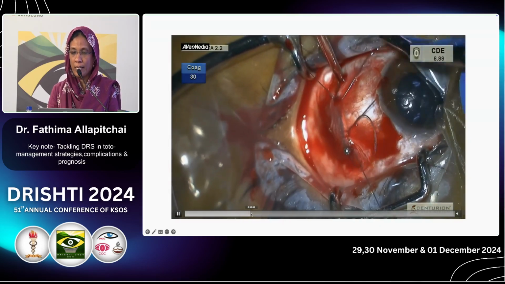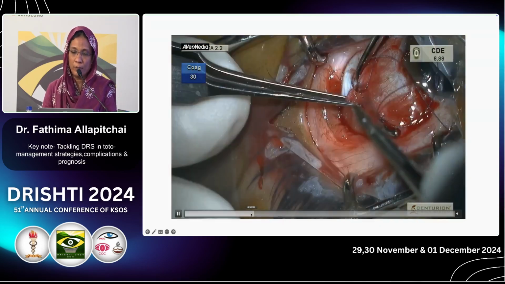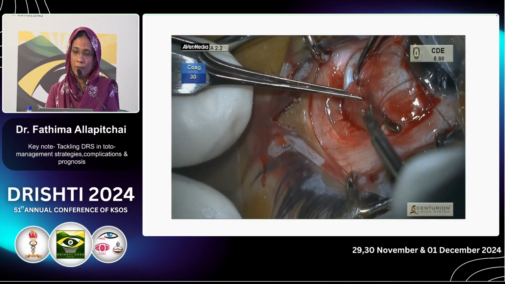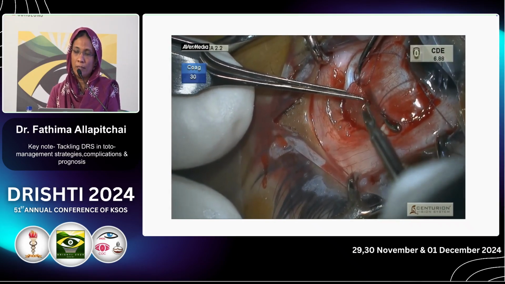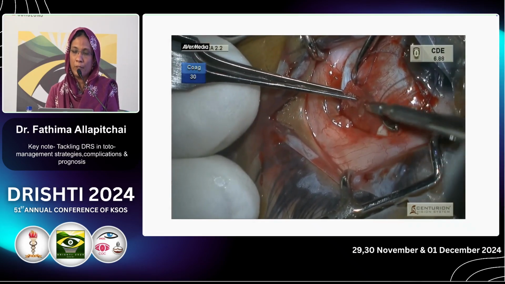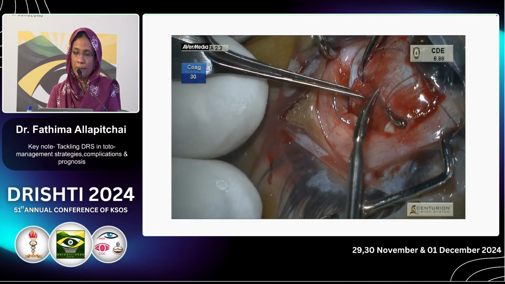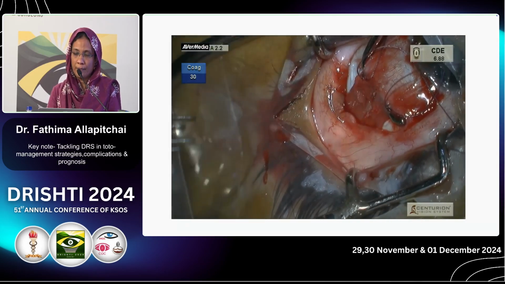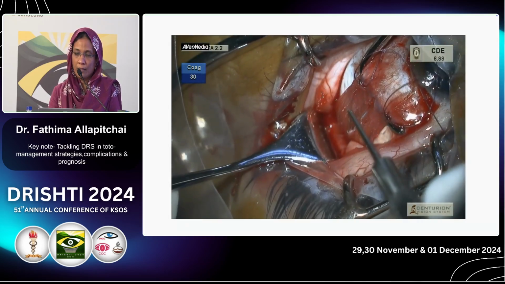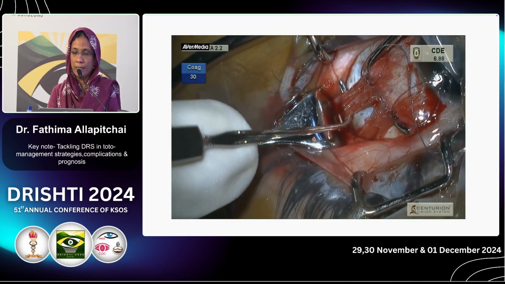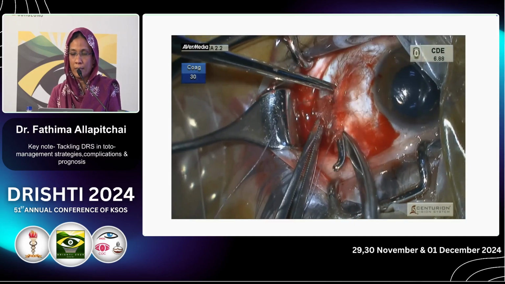After securing as usual, we are going to split the muscle in the center, and it will go up around 10-15 millimeter. You can use a cyclodialysis spatula also to separate the muscle fibers. As far as possible, you separate the fibers. Then you disinsert the muscle from the insertion.